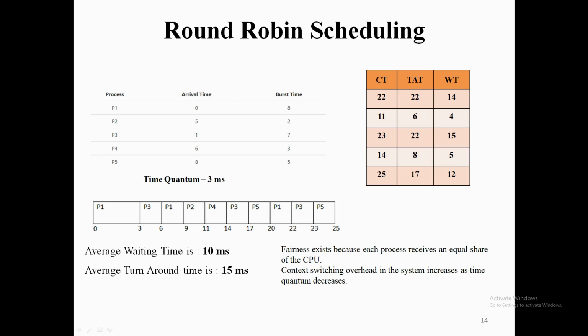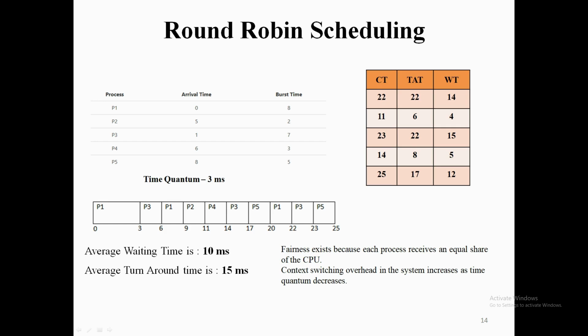So P1 is taken from the ready queue and it is being given to the processor for execution. Again for another 3 seconds it will be executed. Now we have already preempted P3. So the order of the processes in the ready queue will be like this: first P1, then P2, and then the currently preempted process P3. Now I'm talking about the 6th millisecond, right?